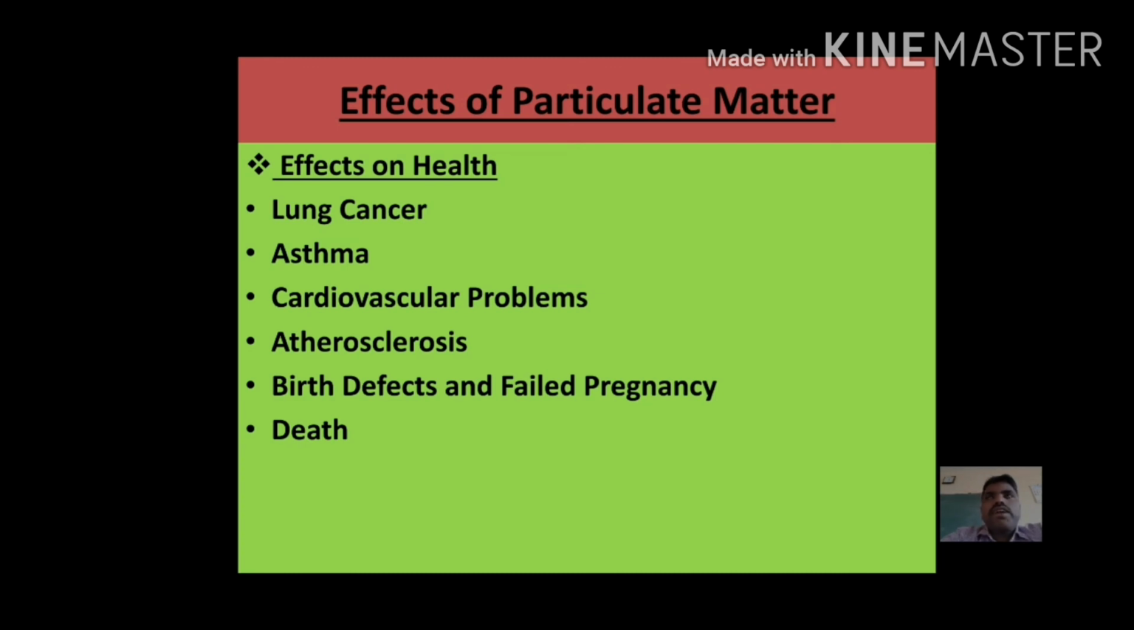And next one is death. High levels of aerosols and other pollutants can cause premature death. Air pollution due to coal industries is the cause of many premature deaths every year in India and even globally. These are the effects of particulate matter on health.